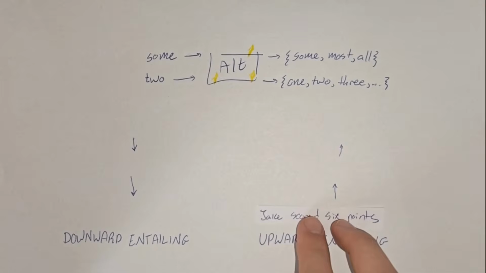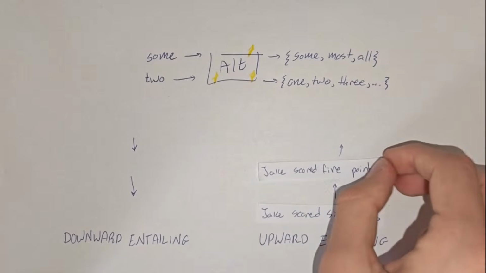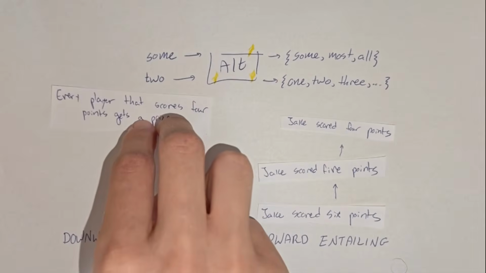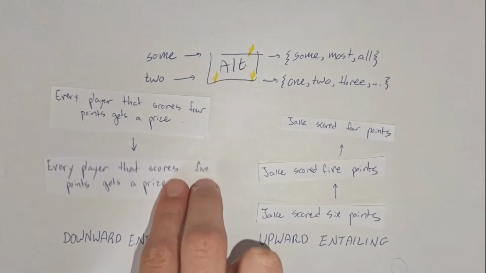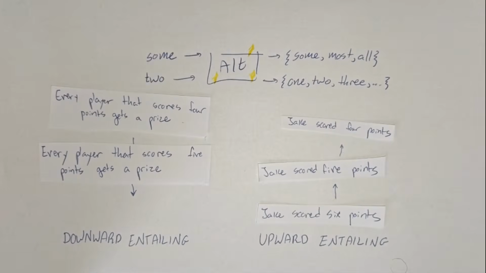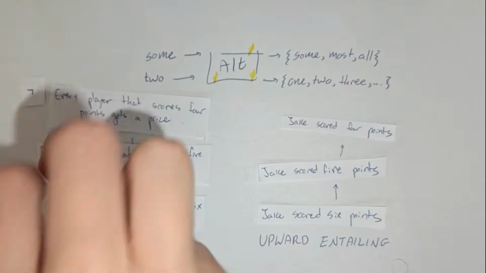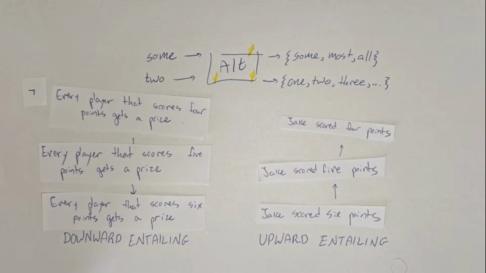In a similar manner, Jake scored 6 points entails that Jake scored 5 points, which entails that Jake scored 4 points. Quantifiers can also be downward entailing environments. If every player that scored 4 points gets a prize, then necessarily every player that scored 5 points gets a prize, since he did score 4, and the same goes for 6 and 7 and 8 and so on. And notice how if I say every player that scored 5 points gets a prize, it's true for every player that scored 6, but I also understand that it's not true for every player that scored 4. This is also a scalar implicature.